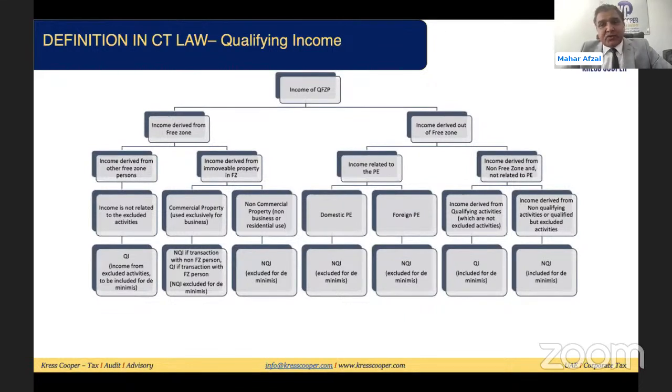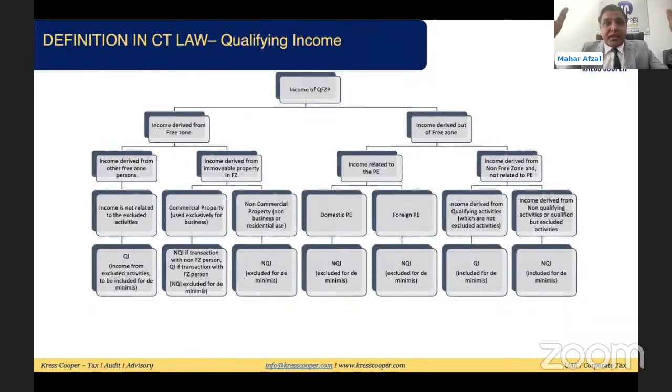Income of the qualifying free zone person. As I mentioned, there are 2 possibilities. Person is making the transaction with the free zone parties, person is making the transaction out of the free zone parties. If the qualifying free zone person is making the transactions with any other free zone person, then the law said the income of that person will be considered a qualifying income unless and until these are falling under the excluding activities. We will look into the excluding activities as well.